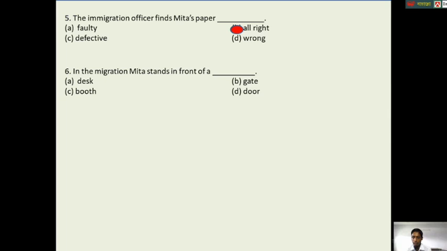Yes, the correct answer is C. Booth. Question number 7. The word travel means A. watch. B. journey. C. limit. D. cooperate. What is the correct answer? Yes, the correct answer is B. Journey.